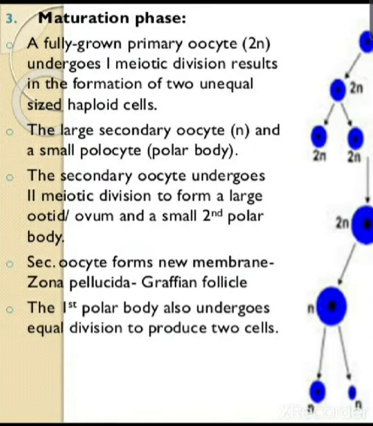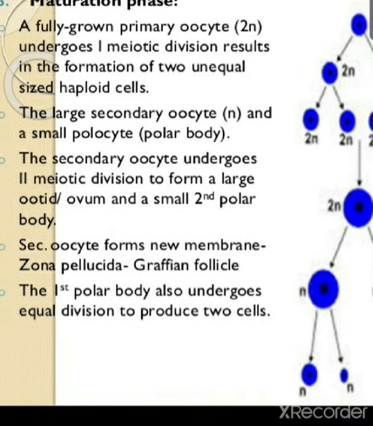Now is the maturation phase. The fully grown primary oocyte, developed from one diploid oogonium, undergoes the first meiotic division, which results in the formation of two unequal haploid cells. The cell division is not equal: one cell is quite big and the other is very small, with very little cytoplasm.